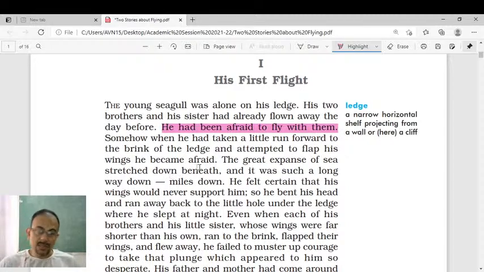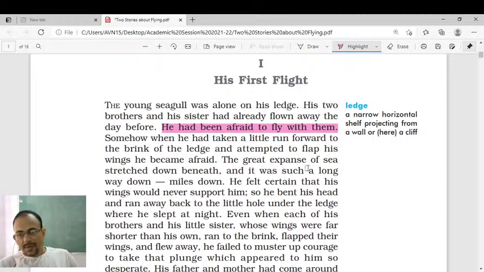That is the reason why he has not taken any initiative to fly yet. He is very much scared of flying. He has an underlying fear that he might fall down in the sea. So that is the reason why he was not able to take the initiative of flying.